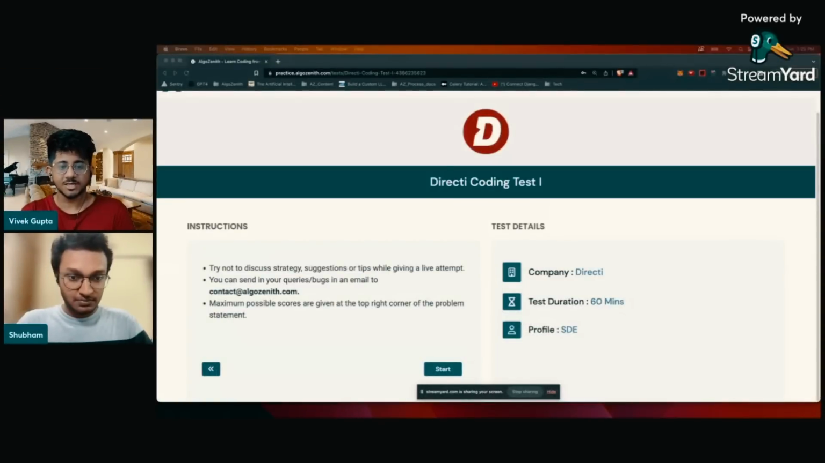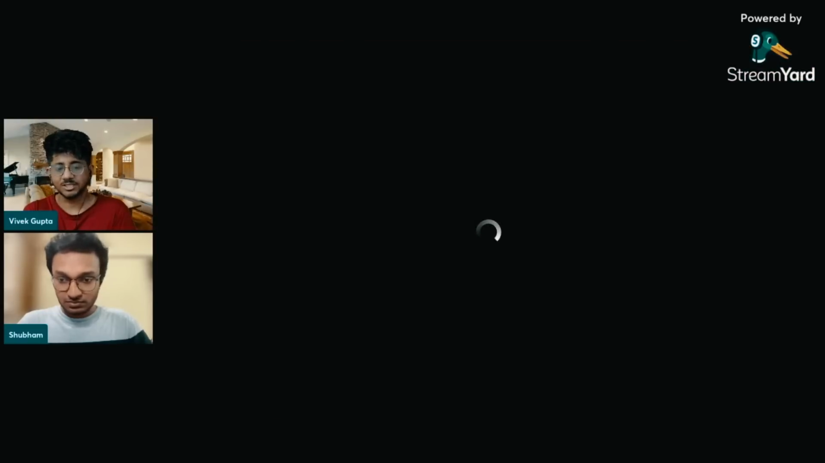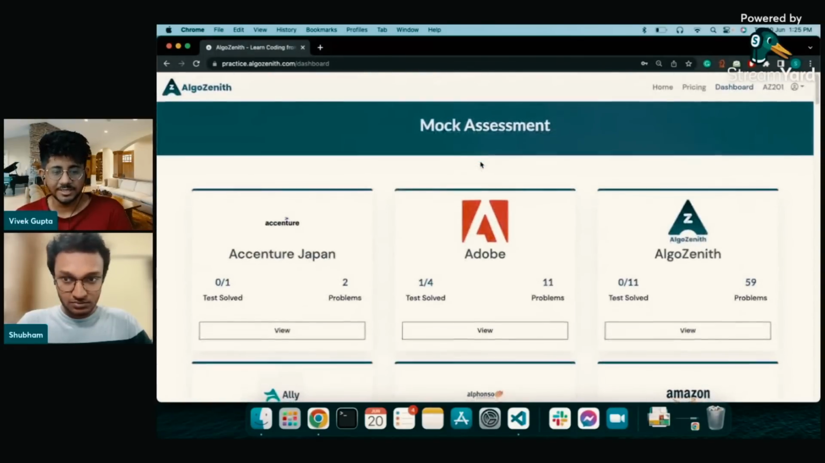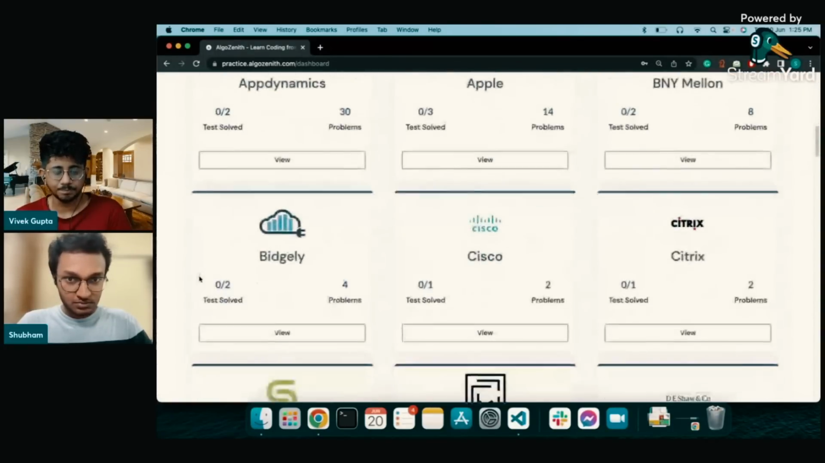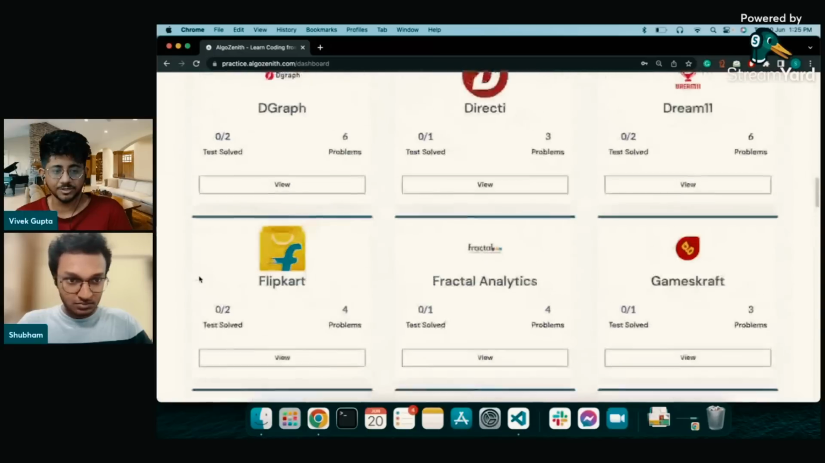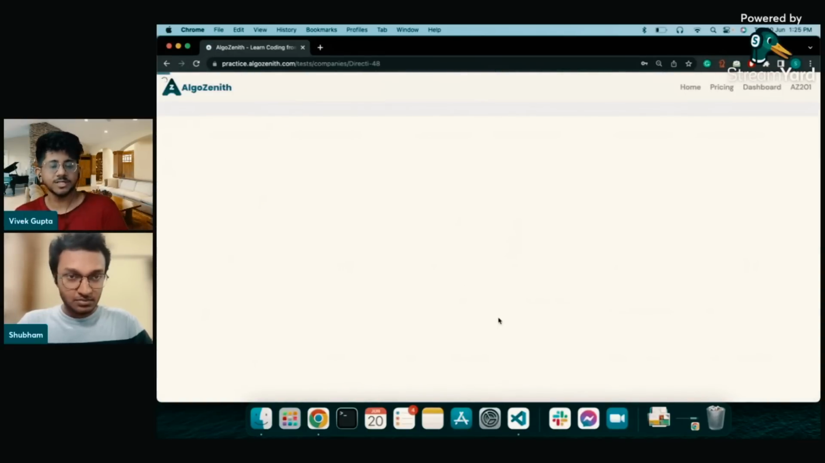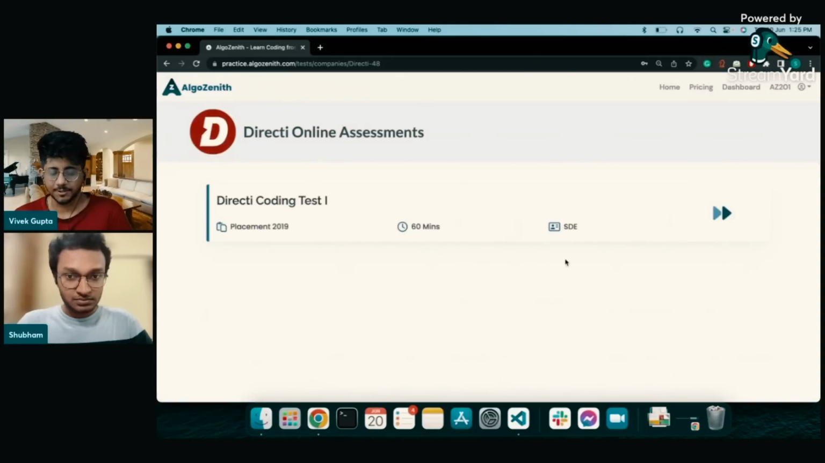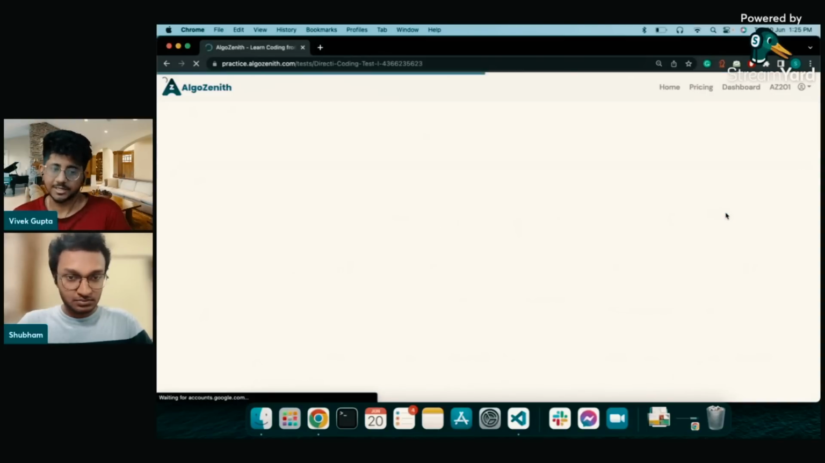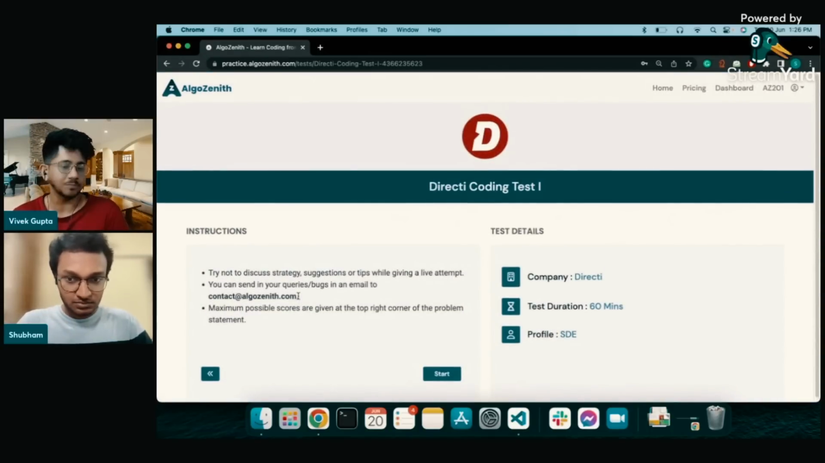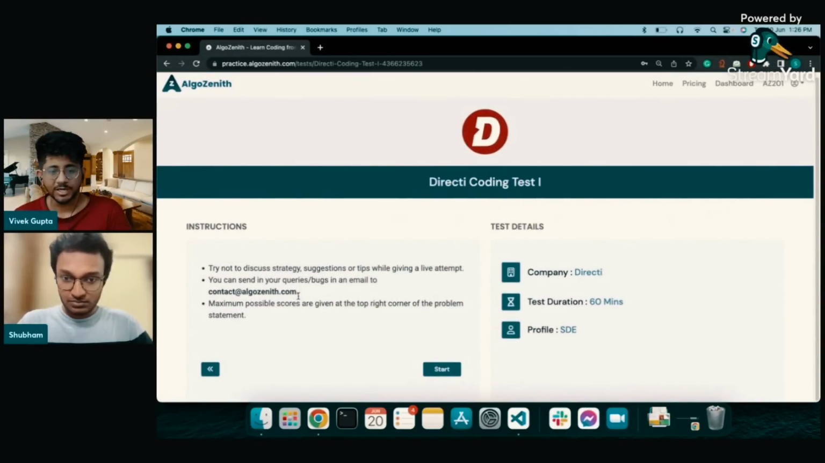This is the test that we'll solve on the practice platform of AlgoZenith. This is Shubham's screen. Let's scroll to the Directi problem set, to D. We have this test over here, and this is the test that we'll attempt. It's a 1 hour test, and it came up in 2019, but the problems have been repeating quite a lot in different companies. That's what I've seen.